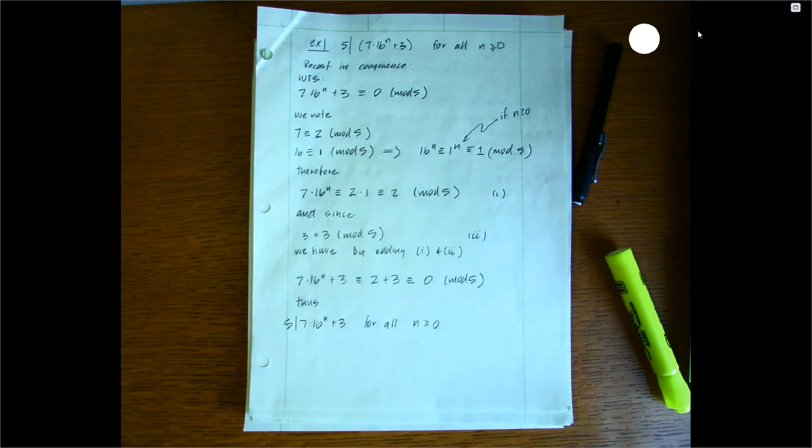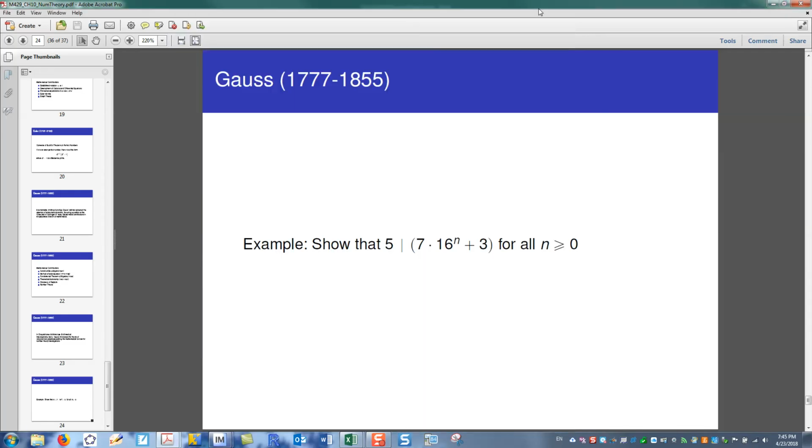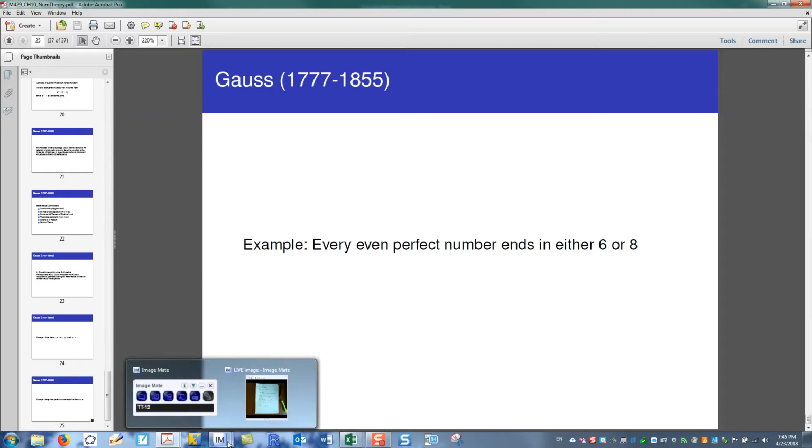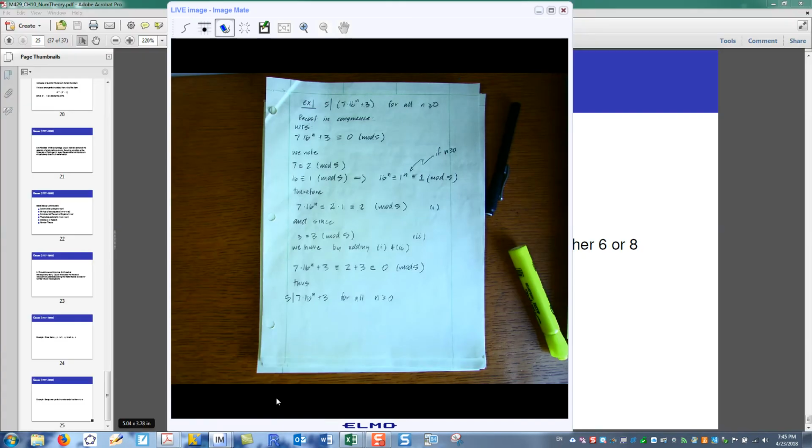So you can see that even strangely complicated problems, we're talking all n, will fall quite easily using congruence theory. And it turns out that this allows Gauss to prove that every even perfect number will end in either a 6 or 8, which was something we had noticed before in class when we looked at perfect numbers generated by Mersenne primes. So let's take a quick look at that.